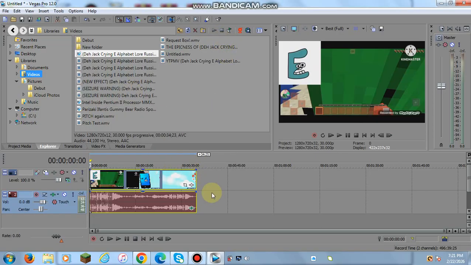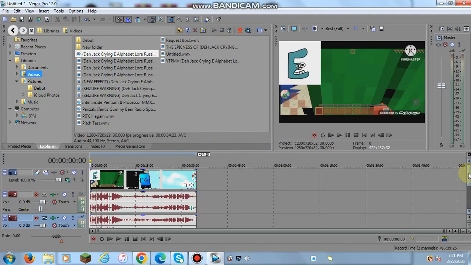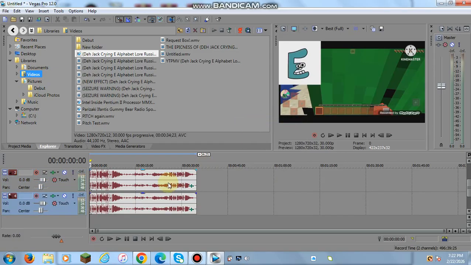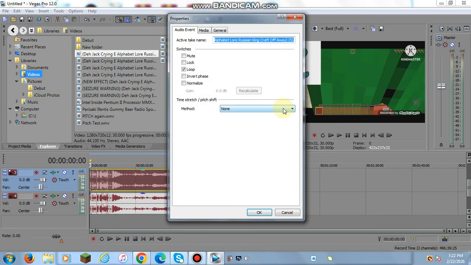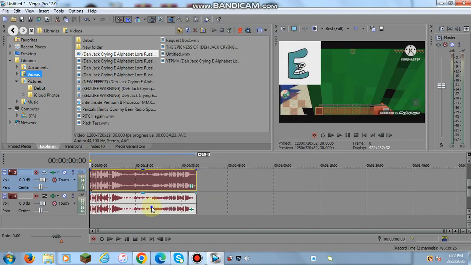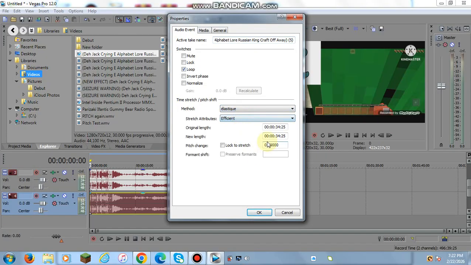So let's try duplicating the track. So do it 3 times in a row. Now going to properties, and we're gonna go to elastic, and we're gonna select the pitch change to 5 and select the pitch change to -5.